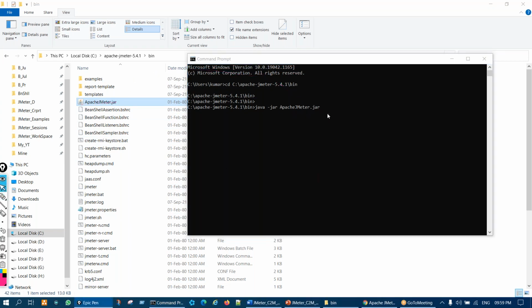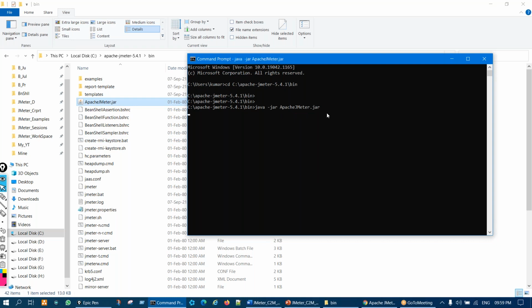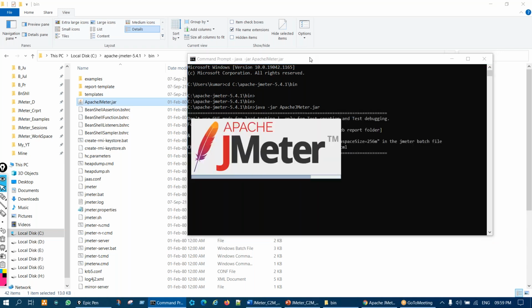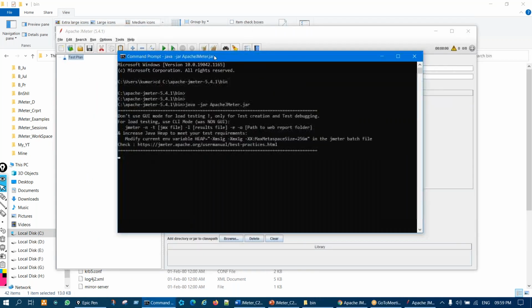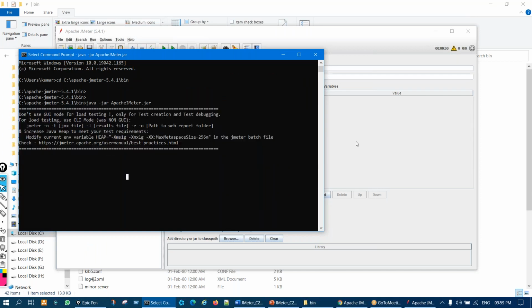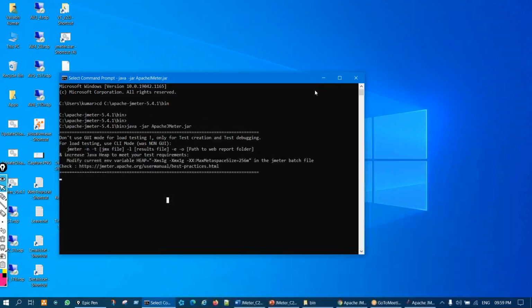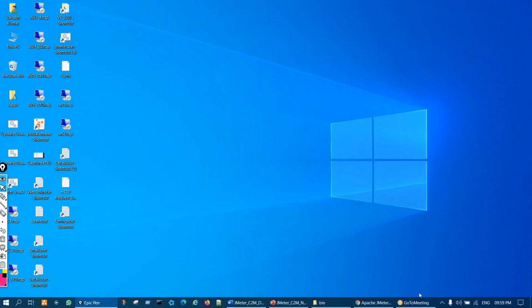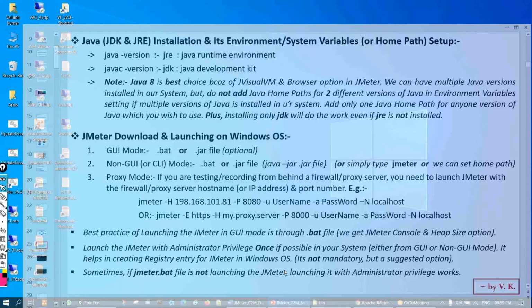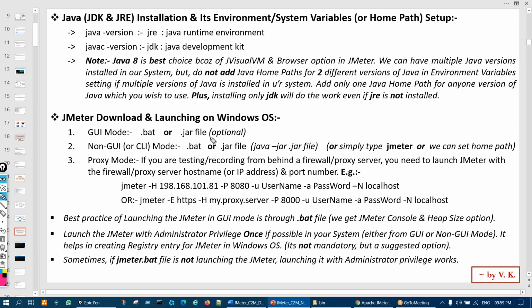Here I've just copy pasted it. Again you see this console, the message came and we got JMeter. We should not close this console. If you close this console, JMeter will also be gone, you see JMeter went away. We have to just minimize the console. So this is how we can launch through .bat or .jar.